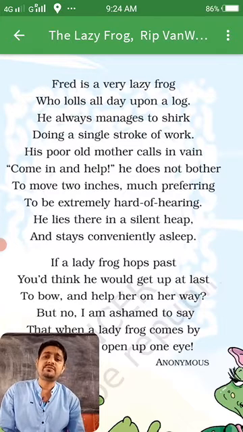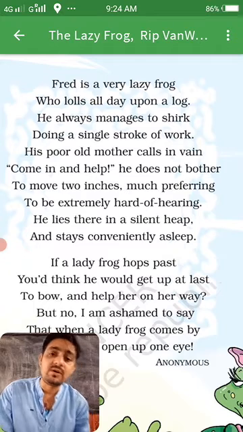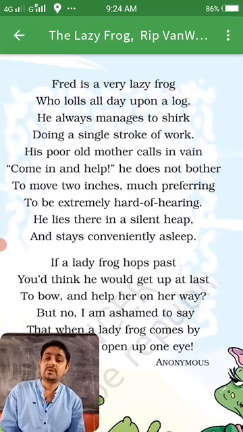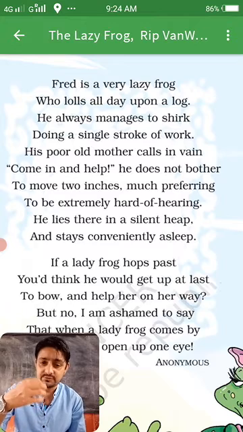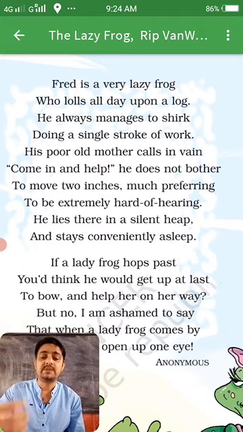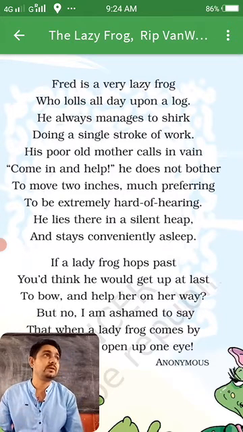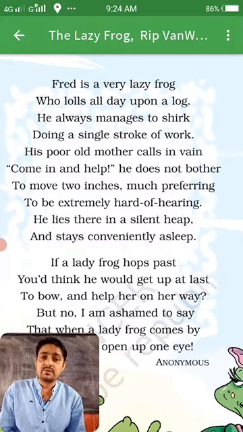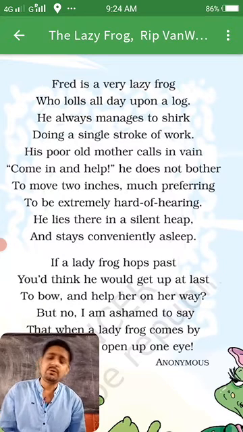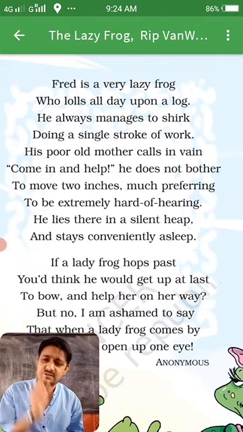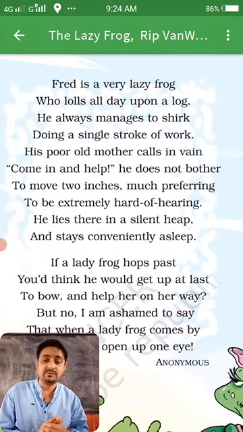He always manages to shirk doing a single stroke of work. He always manages to shirk, just avoiding his work. Shirking means something you should do, it is your duty, it is your work, but you are not doing it. That is called shirking. So he always manages how to avoid the work. He is not doing a single stroke of work, and he always avoids doing all this.